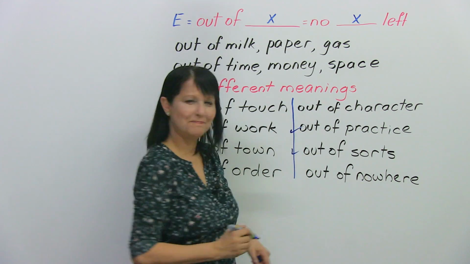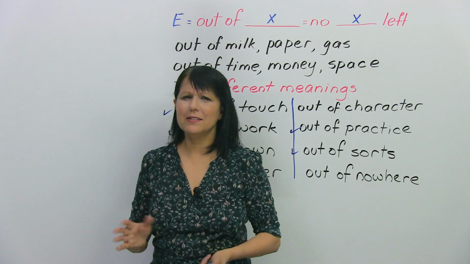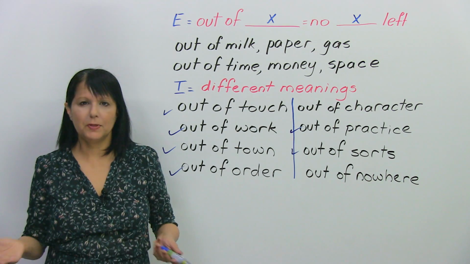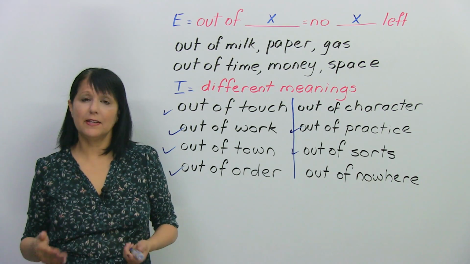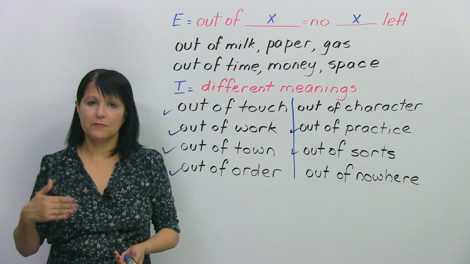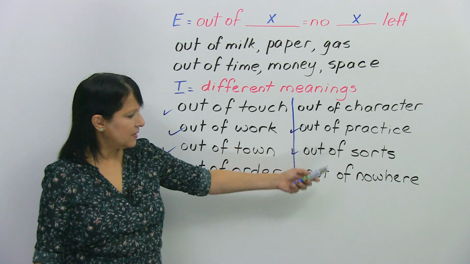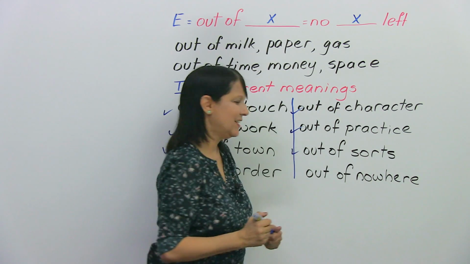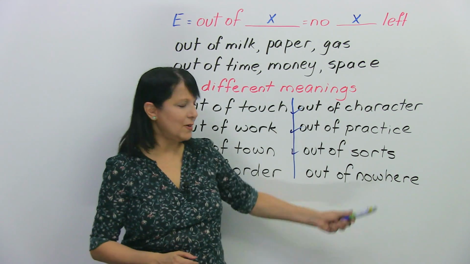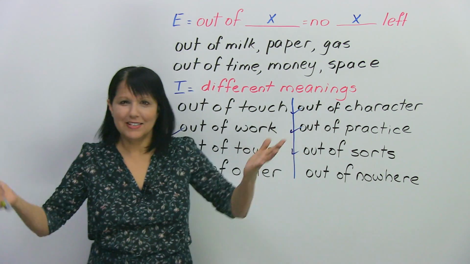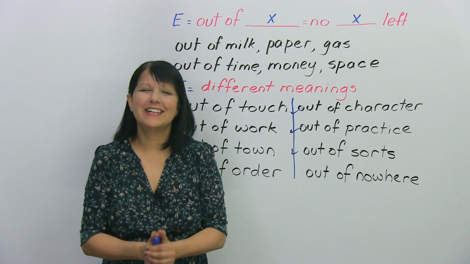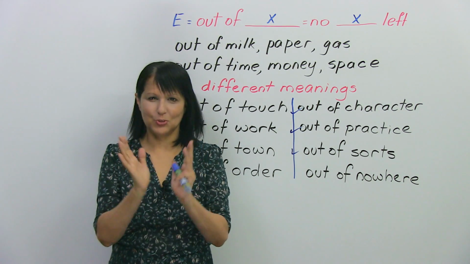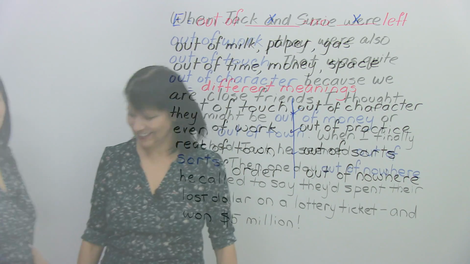You could say that they are out of sorts. Good. Okay. And somebody does something that's very different from the way they normally behave. It's not their normal behavior at all. So you say that this thing that they did was very out of what? Out of character. Good. And the last one, of course, out of nowhere means that something happened suddenly, unexpectedly. All right? Okay. So now let's see how we can use these in a little story. Okay? I'll be right back.